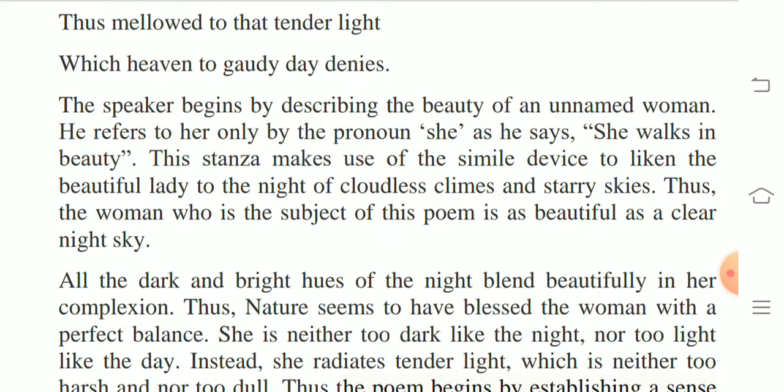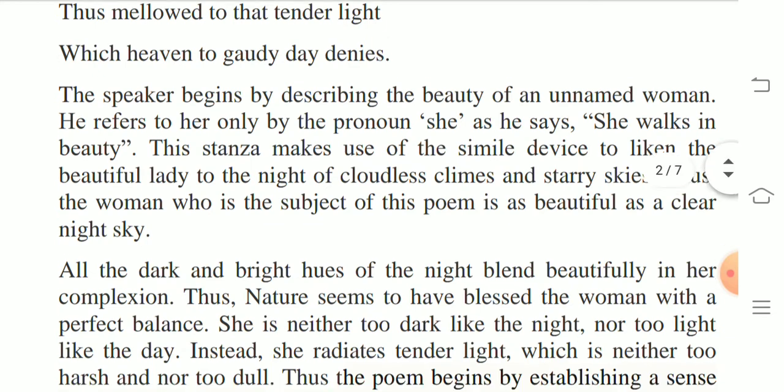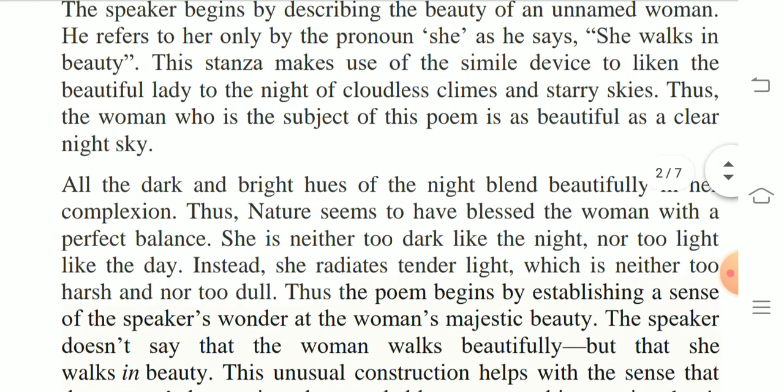This stanza makes use of simile. Simile is a figure of speech that compares two different things in an interesting way using the word like or as. It is devised to liken the beautiful lady to the night of cloudless climes. Climes is a place with a particular climate. Starry means full of stars, skies. Thus, the woman who is the subject of this poem is as beautiful as a clear night sky.